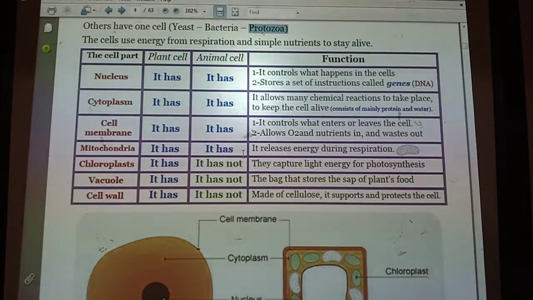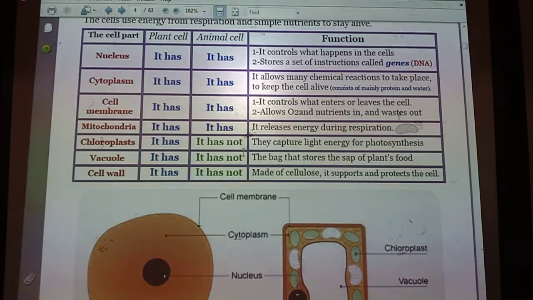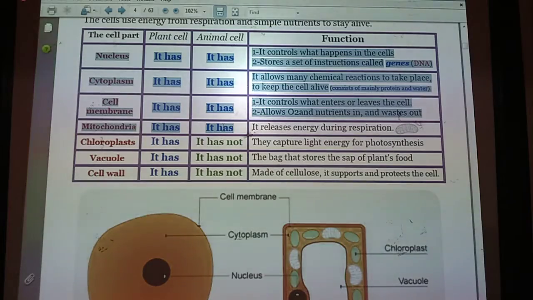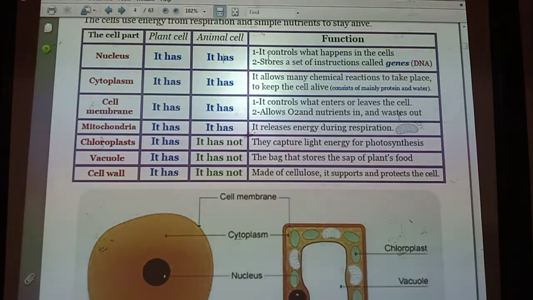This table shows the similarities and the differences between plant cells and animal cells, and also the functions of each organelle. Both plant cells and animal cells have a nucleus, cytoplasm, and cell membrane. Also they have mitochondria. The function of the nucleus, as you know from last year, is to control what happens in the cell. It also stores instructions called genes, including the DNA.